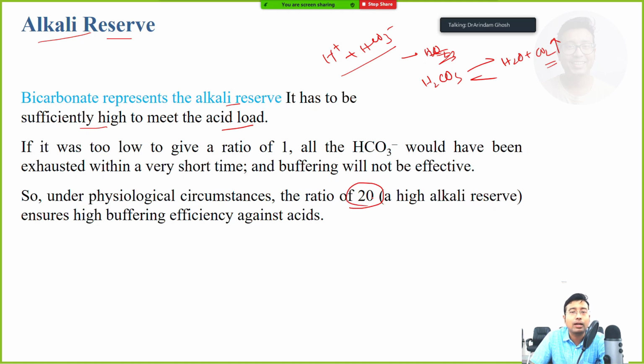Right? I told you the HCO3 to H2CO3 ratio. Under physiological circumstances, the ratio of 20, that is a high alkali reserve, ensures high buffering capacity against acids. That is what I just told you. Okay, what if this ratio was too low? For example, if it was 1, it means all the alkali, I mean all the bicarbonate, would have been exhausted within a very short time and there will be no buffer.